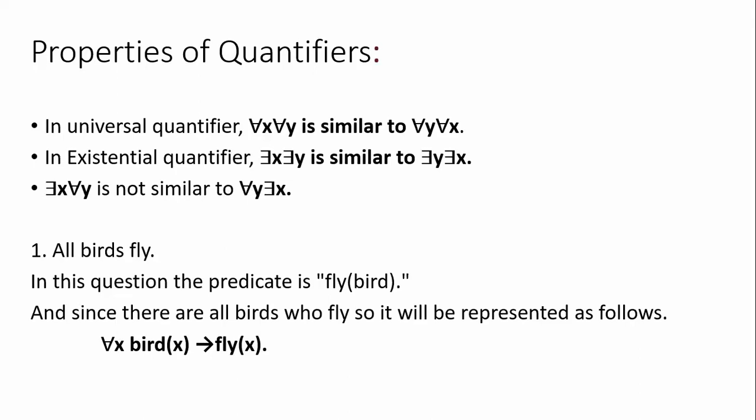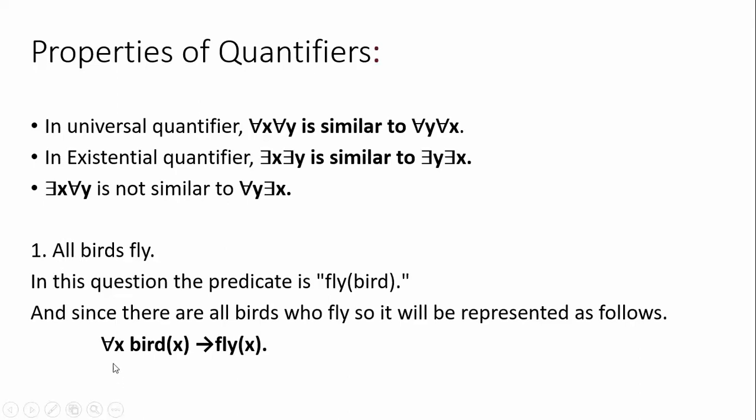Let us see some examples to understand the properties of quantifiers. All birds fly. In this question, the predicate is fly, and bird is the term. All is represented by which quantifier?